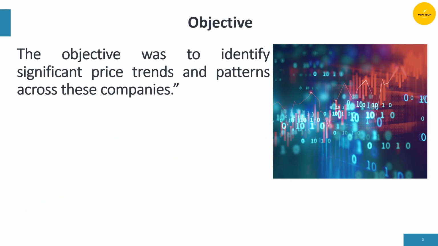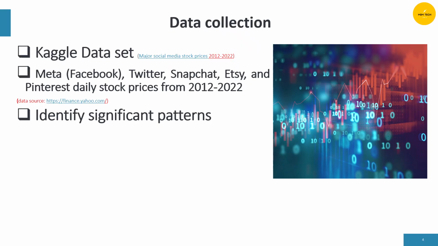The objective of the project is to identify significant price trends and patterns across these companies. The data was sourced from Kaggle, which aggregates daily stock prices from 2012 to 2022 for 5 major social media companies, which are Meta, Twitter, Snapchat, ATSI, and Pinterest. These prices originally came from Yahoo Finance.